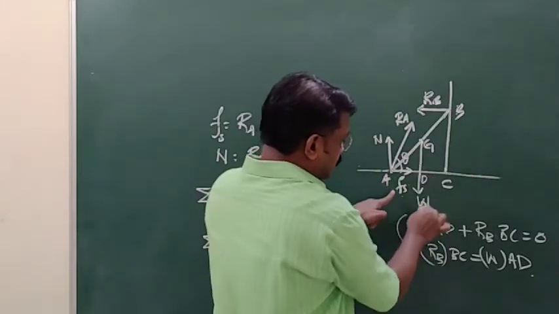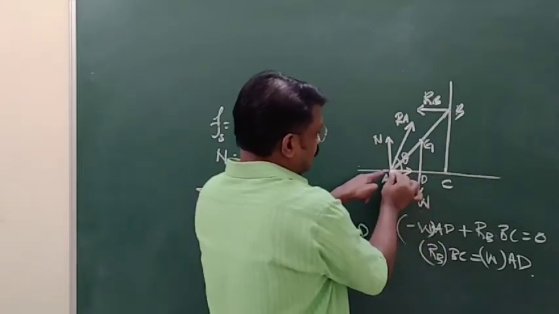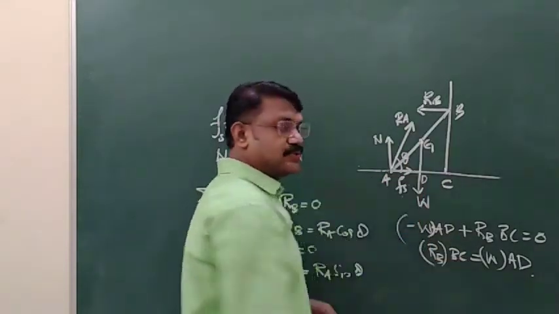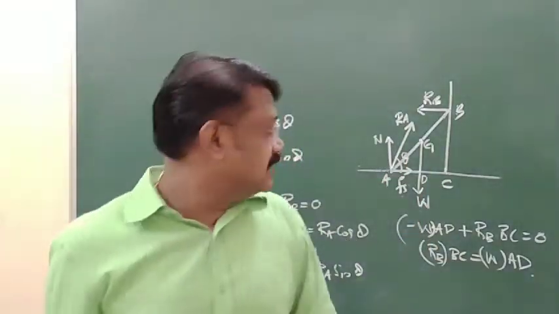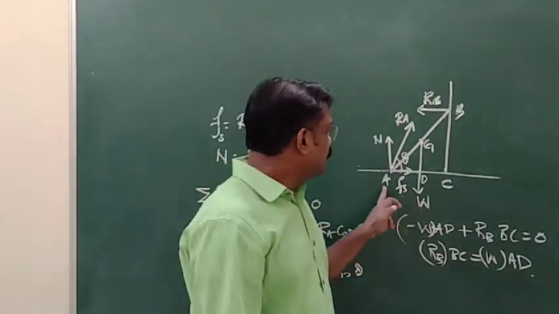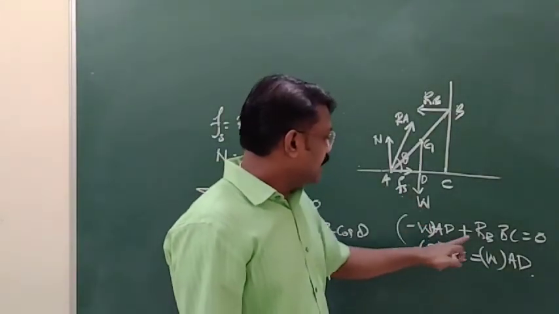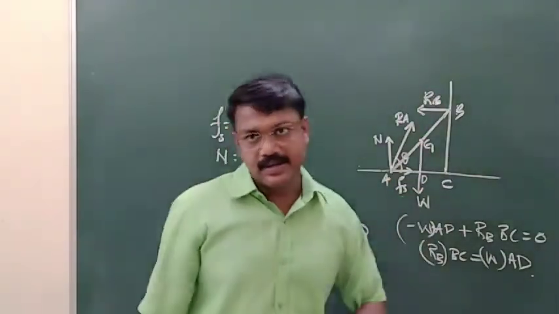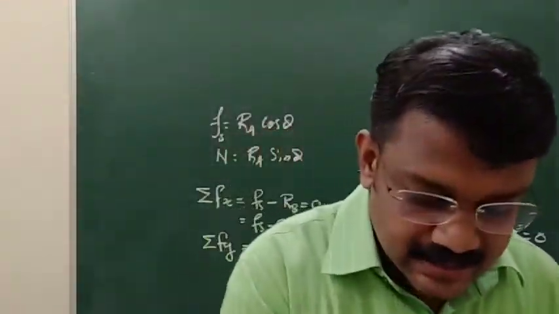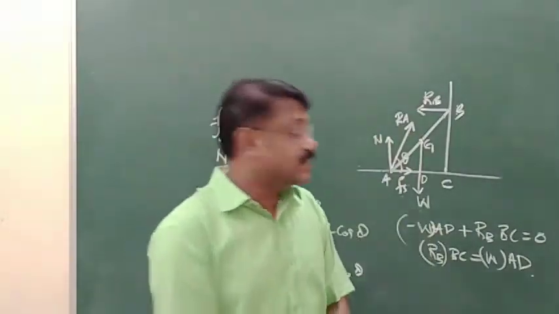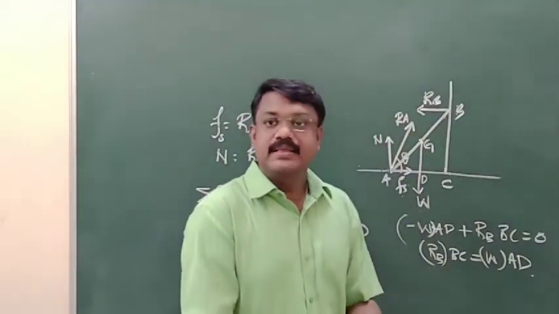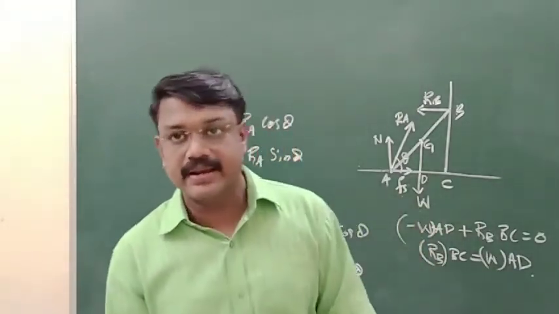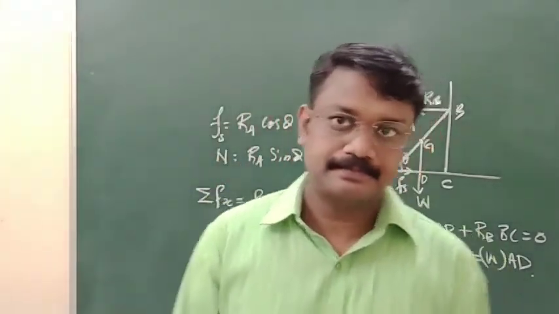This is the line of action of W, this is a fixed point, so AD is the perpendicular distance from A to the line of action of W. So that is why we are taking minus W into AD plus RB into BC. This is anti-clockwise and this is clockwise. So the net torque or net moment will be 0. Net torque acting on it is 0.